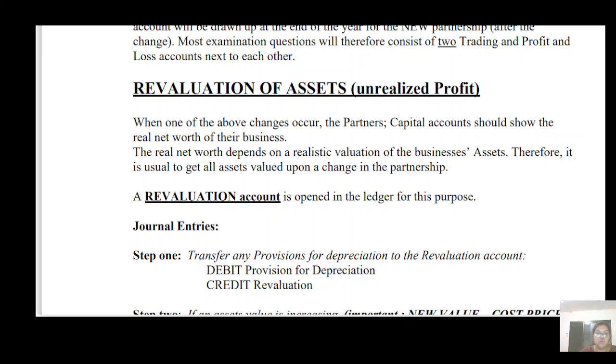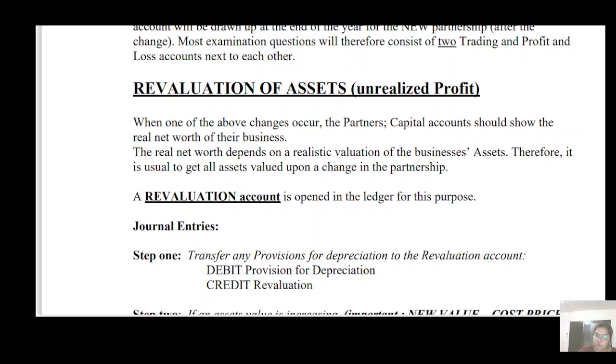Okay, no need to learn these general entries. If you know how to prepare the revaluation account, if you know how to open the ledger account of this revaluation account, then it's very simple, you are able to do any kind of journal entry. So my tip is, no need to learn the journal entry now.